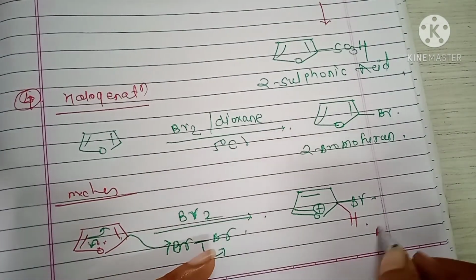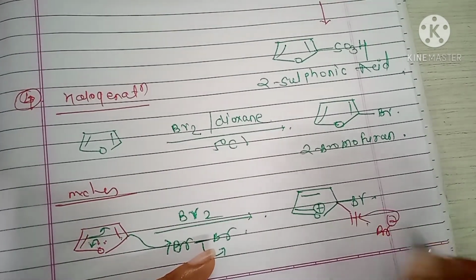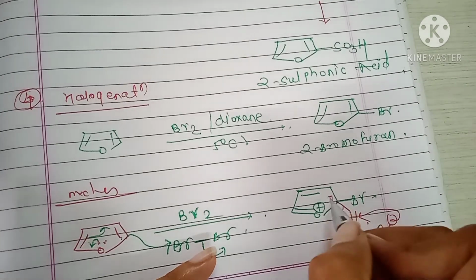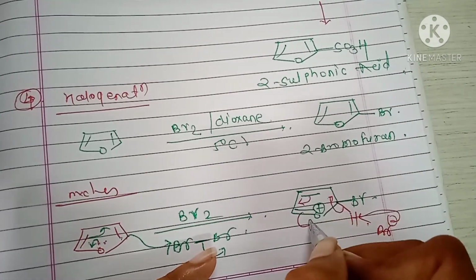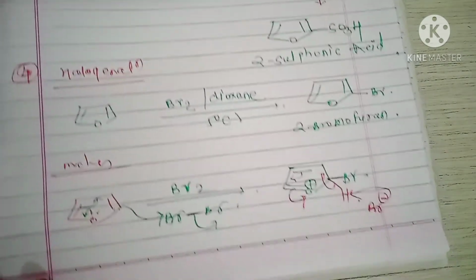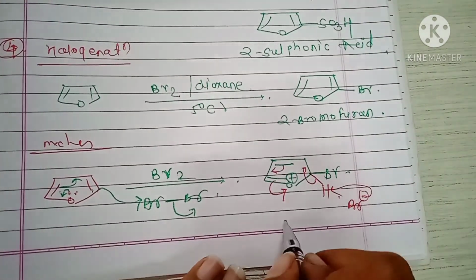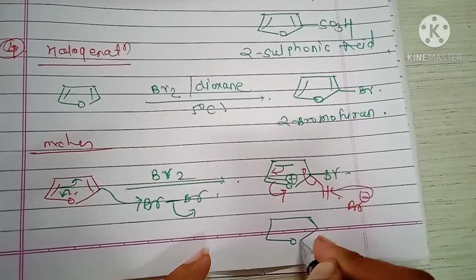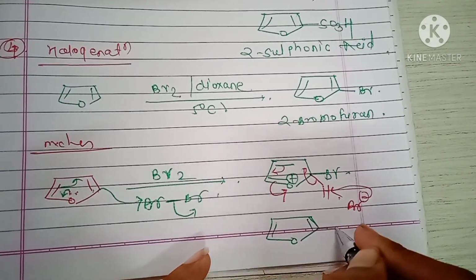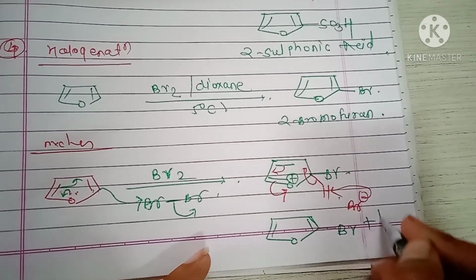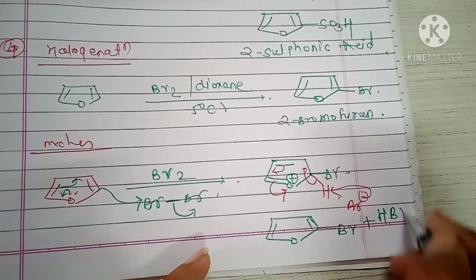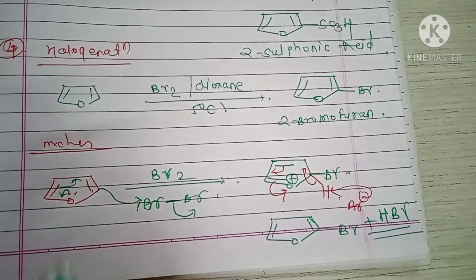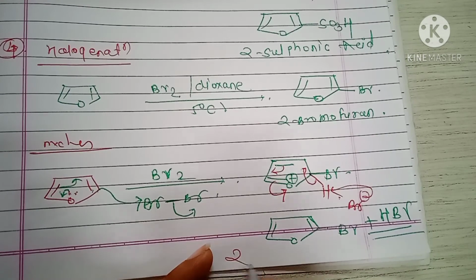Okay, here Br minus abstracts this proton, this bond shifts here, this bond shifts here, and this bond attacks the oxygen atom, and here the formation of here Br plus HBr. Okay, and here the formation of 2-bromofuran.